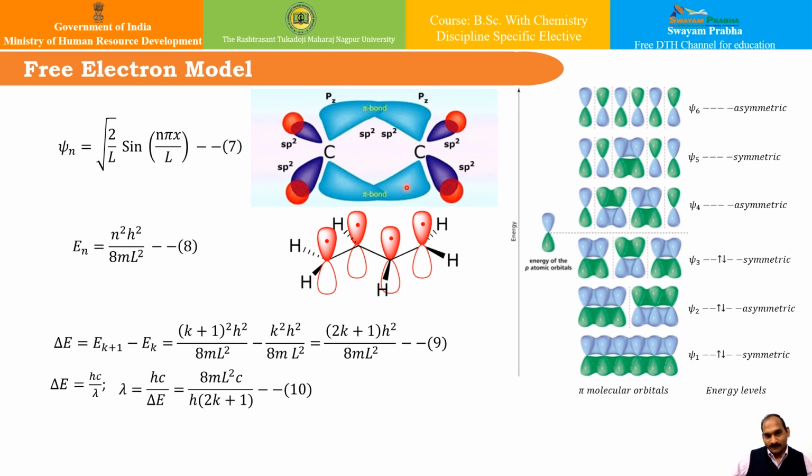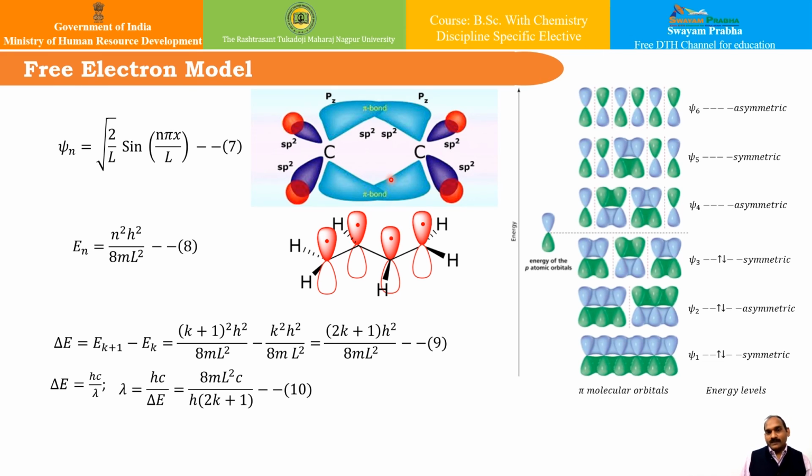You can see over here, correct? This constitutes the sigma framework. This leaves the 2pz orbital containing a single electron on each carbon. This is a very observable fact. The two orbitals can overlap to form the pi and pi star orbitals, bonding and antibonding.